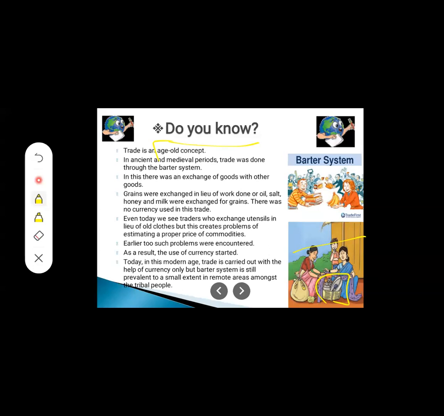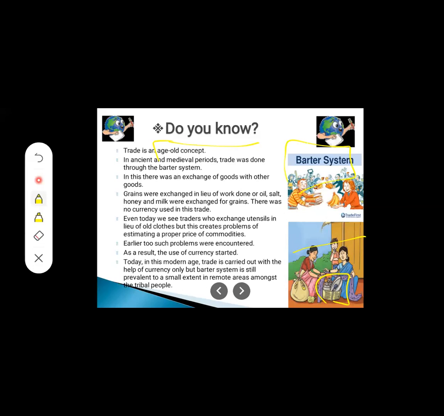But today, in this modern age, students, trading is carried out only with the help of currency. However, the barter system is still prevalent to a small extent in remote areas amongst tribal people. Also, in most villages at present, we can see this barter system.